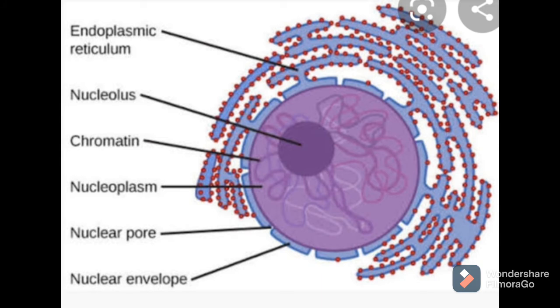Then in between the nuclear membrane and the nucleolus at the center, nucleoplasm is present, which is a colorless dense fluid. Chromatin material is present, which consists of DNA, and that DNA is responsible for carrying genetic information from one generation to the next generation.